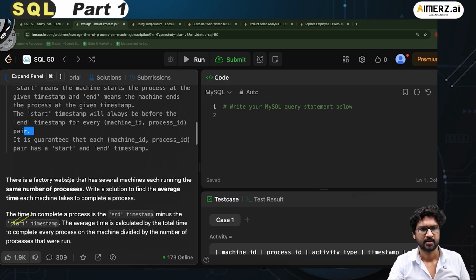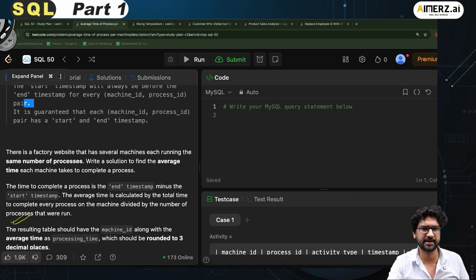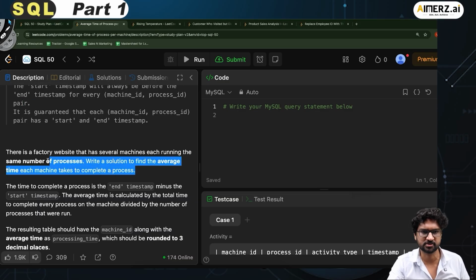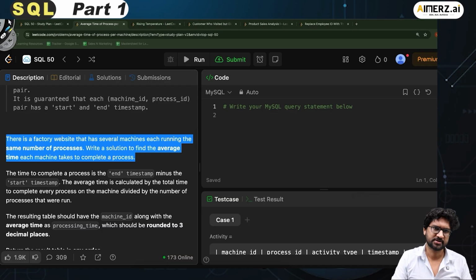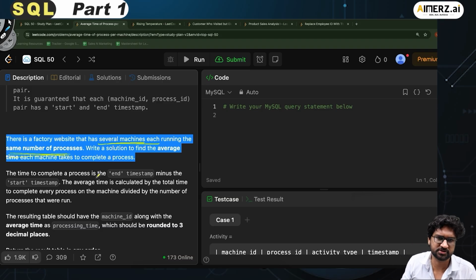Fair enough. Now we move further. There is a factory website that has several machines, each running the same number of processes. Write a solution to find the average time each machine takes to complete a process. Let's try to understand this line. The time to complete a process is the end timestamp minus the start timestamp.